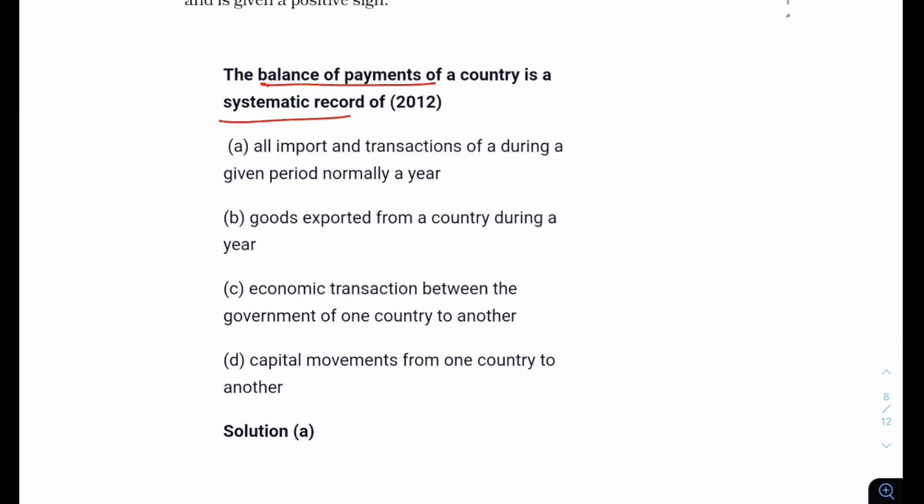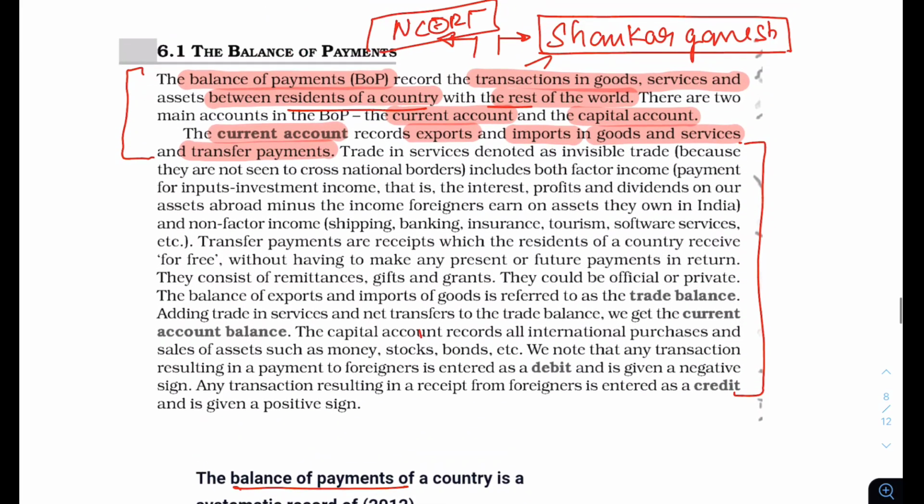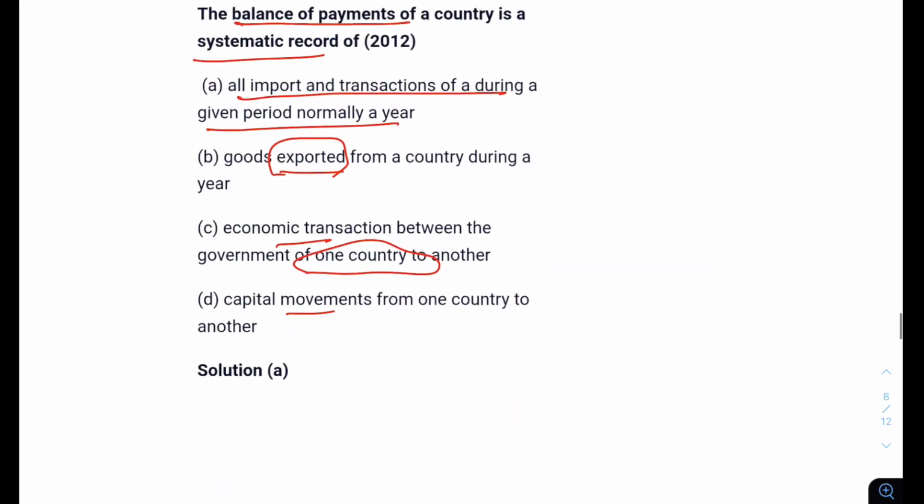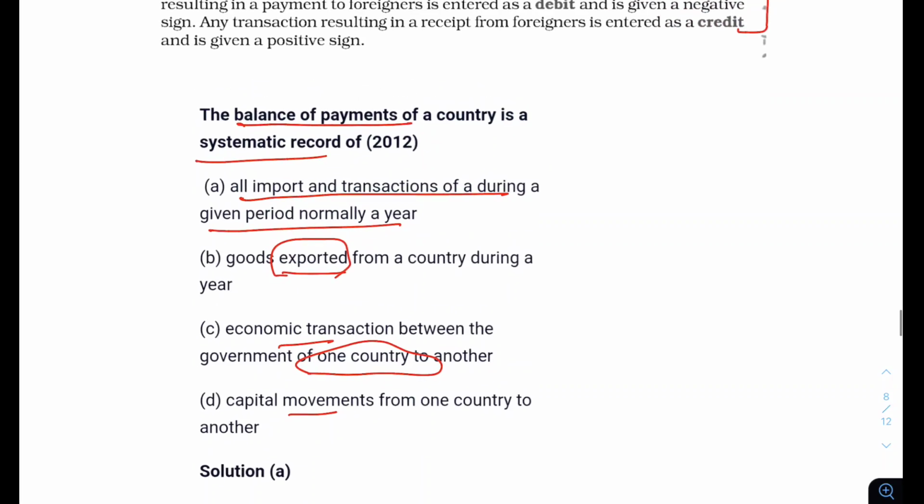Balance of payment is a systematic record of all import and export transactions of goods. Not only goods. It is between residents of a country and the rest of the world. So this is not true. Capital movement, no, current account is also there. So the solution is A.